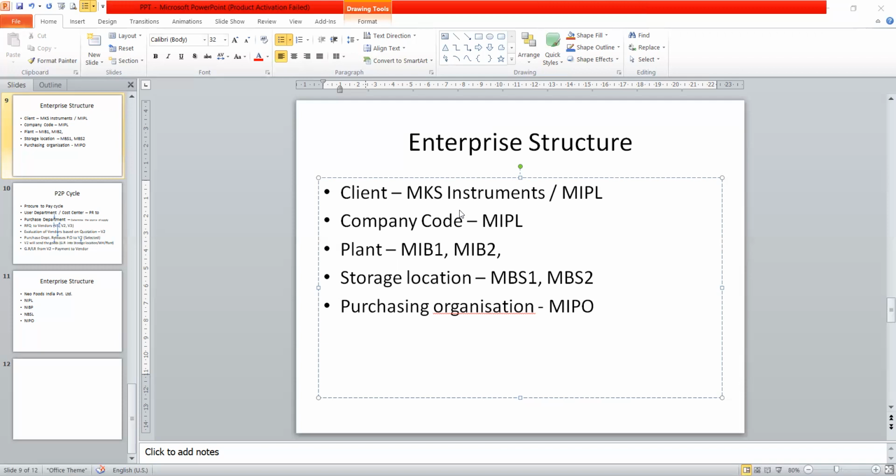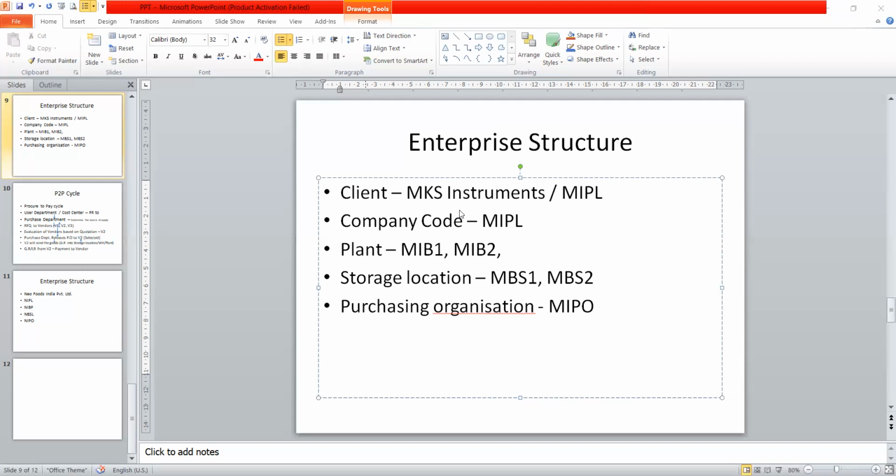Like the Tata example given. What is MIPL? Actually, I had taken one example for another batch. MIPL represents MKS Instruments India Private Limited. That is just one example name.